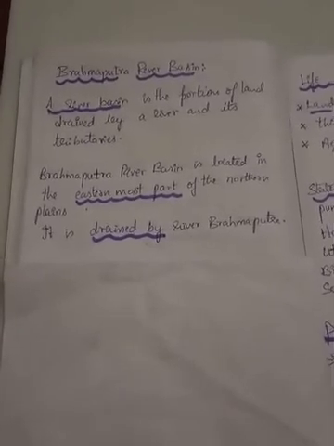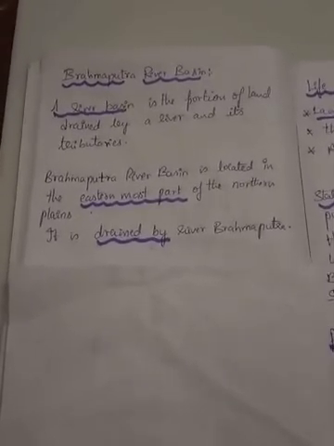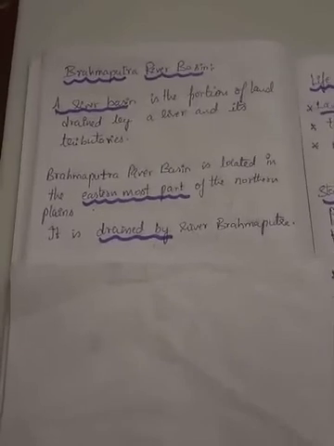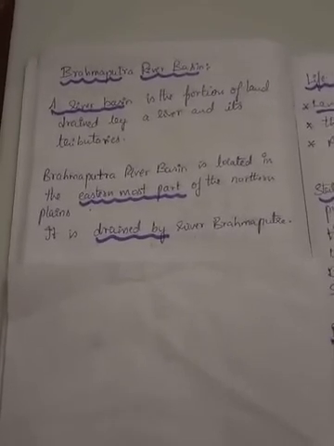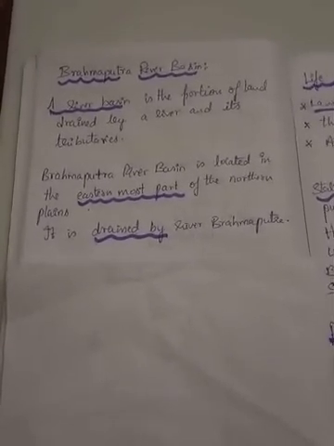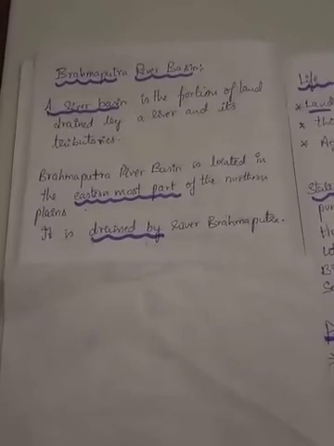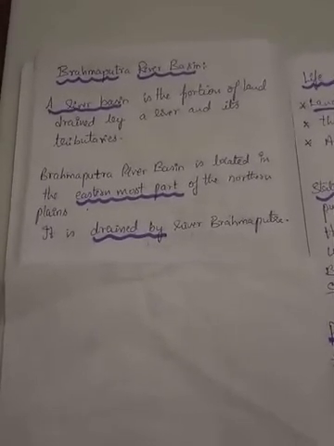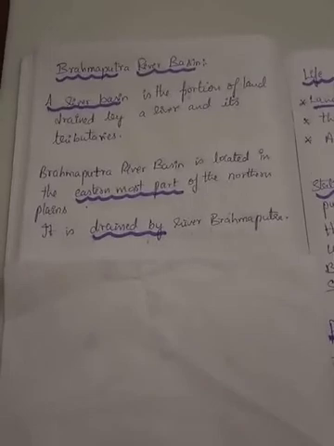What do we call it? The river Brahmaputra drains the northern plains in the eastern part of the northern plains. So by this we call it the Brahmaputra river basin.